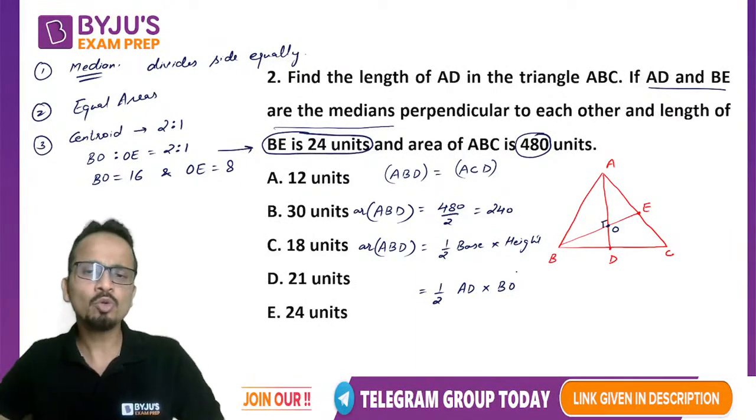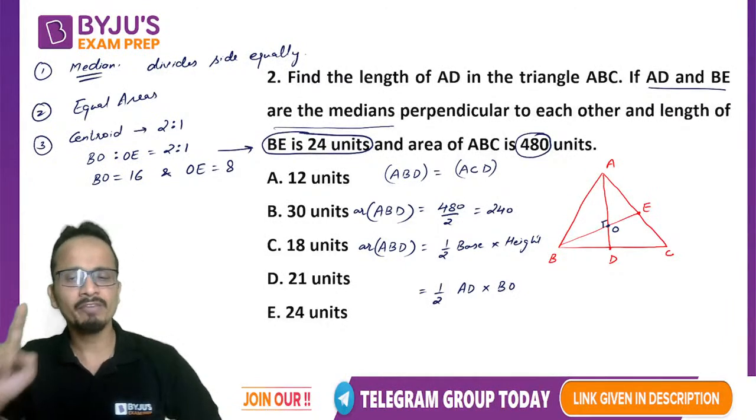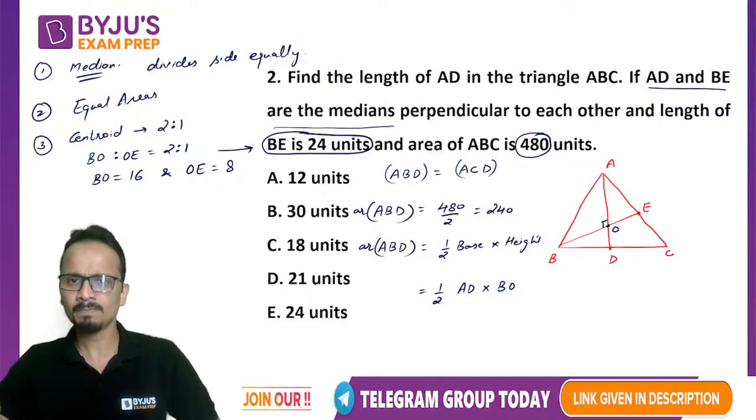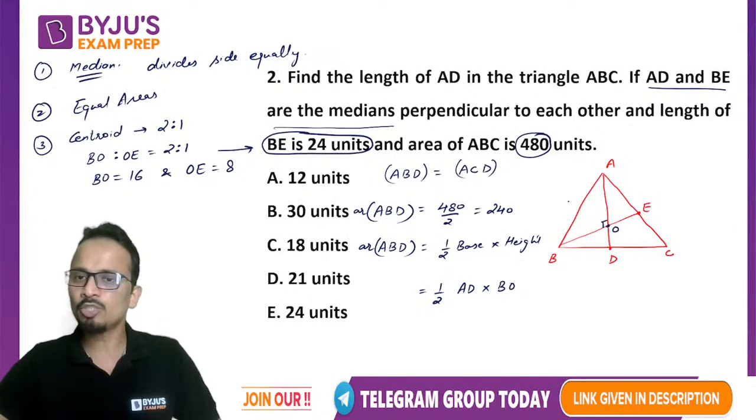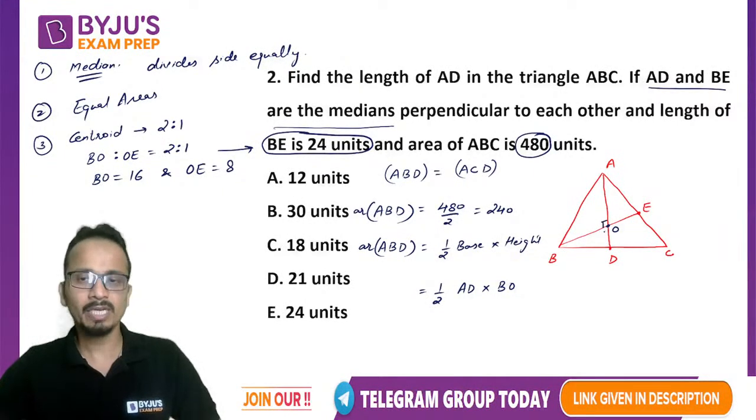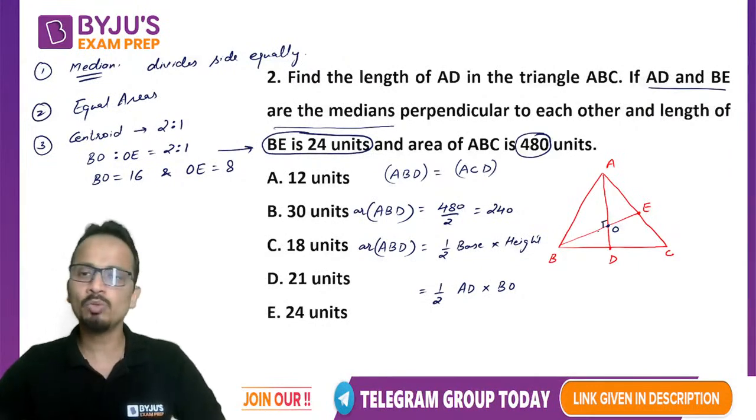It is important to know that when using half into base into height, the height and base should be perpendicular to each other. As you can see, if AD is the base, then height BO is given perpendicular to AD. Now the area of this triangle is 240.